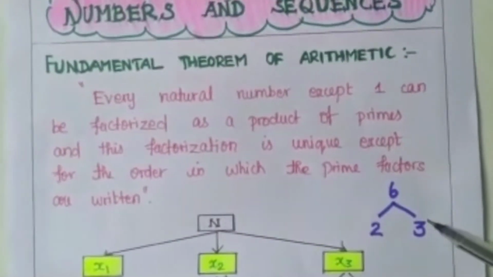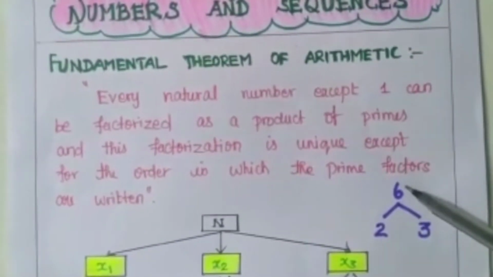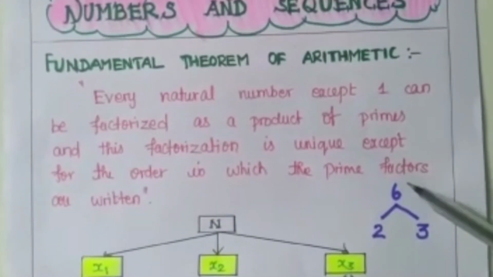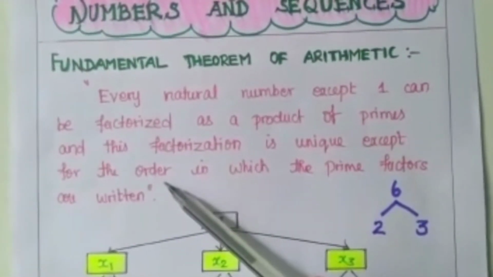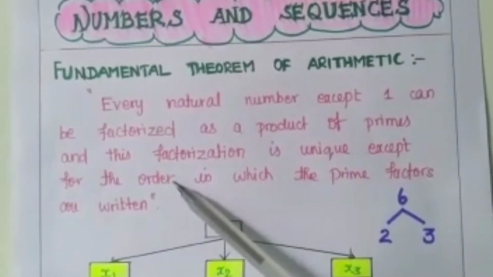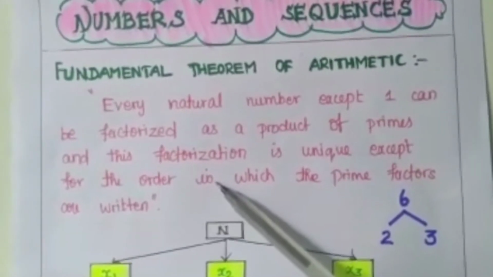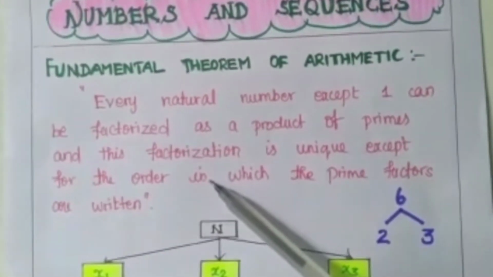Some people will say 3 and 2 are the prime factors of 6. So that is what they mention here, except for the order. The numbers will remain the same, but the order is not fixed. That is what they have given.